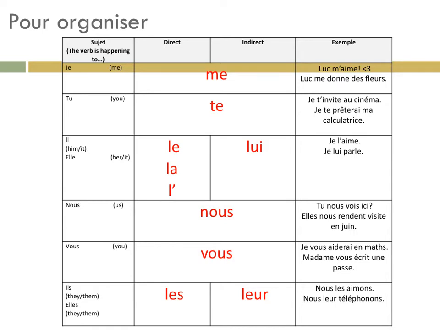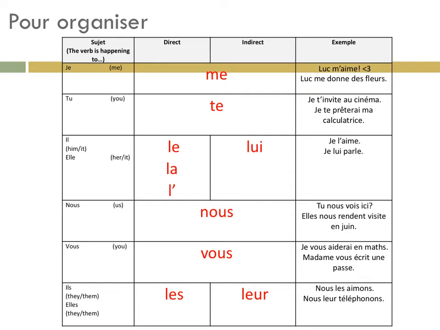Luc m'aime. Luc likes me. In the direct object version. Luc me donne des fleurs. He gives me flowers. Here, flowers would be the direct object because flowers are the thing that's being given. Me, I'm indirect in this case because I'm getting something from Luc.